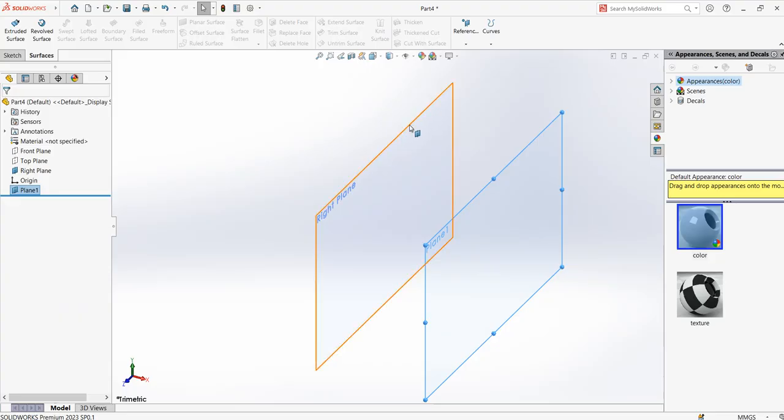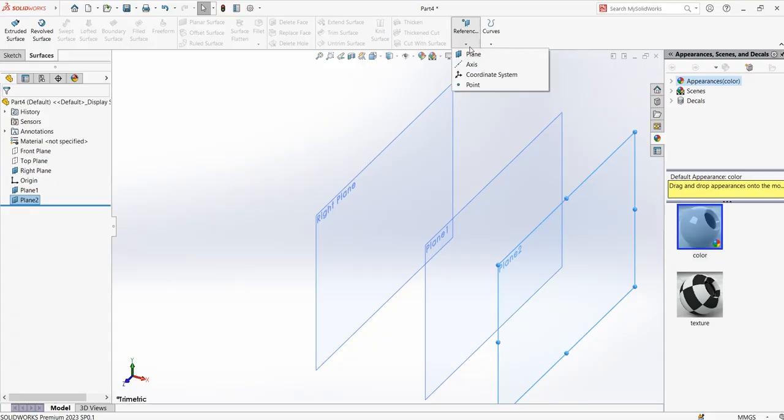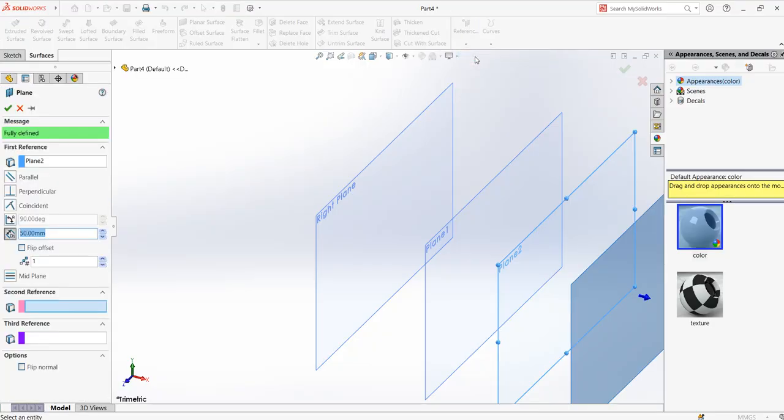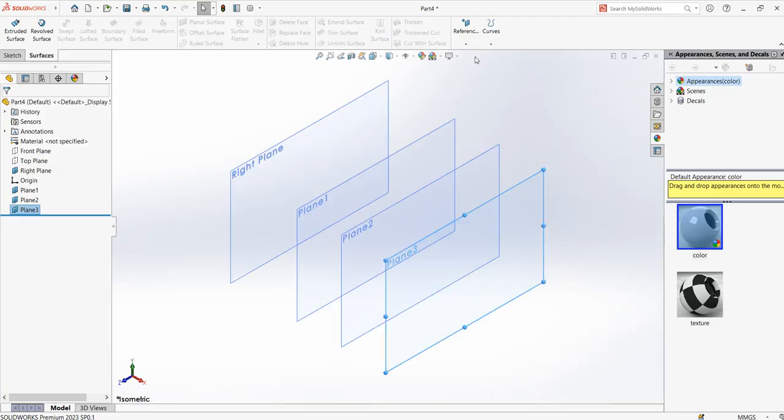Now again you click on the reference plane. So you have two planes now. This is the right plane, the 75 offset plane, and another reference plane. This time it is 50, press enter, enter. Another reference plane, again 50, enter, enter. Press Ctrl 7 so you can see all the four planes. You see that we have created four planes. The first plane is at an offset of 75, the second plane is an offset of 50, and another plane at the offset of 50. So a total of four planes.